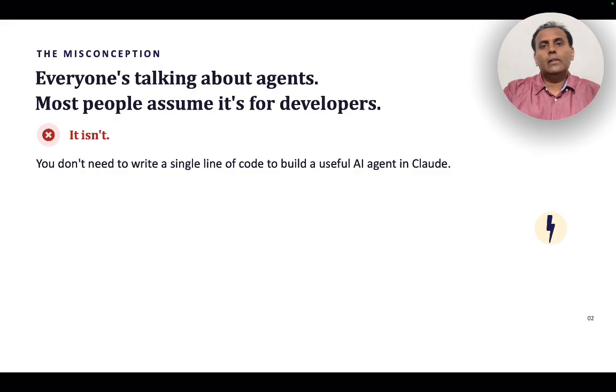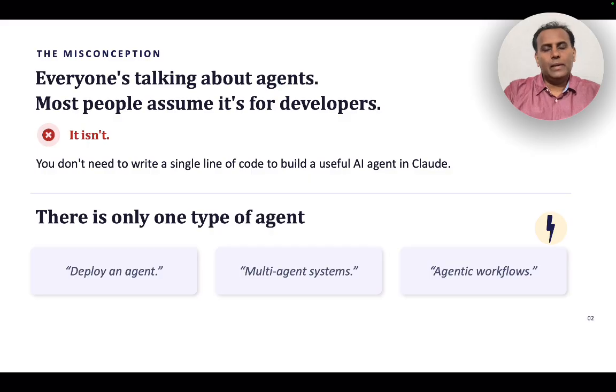There is another misconception people have, that an agent means only a single agent. No, there are multiple types of things. You can just deploy a single agent, which we are going to cover in this video. But multi-agent systems exist, and agentic workflows exist. These are multiple things which I am planning to cover in other videos. But right now, let's understand one agent which can help you.